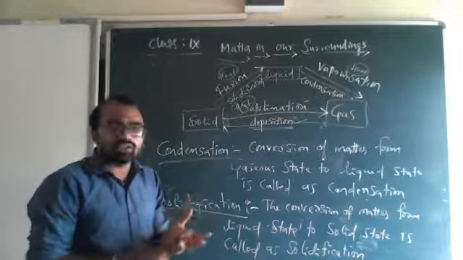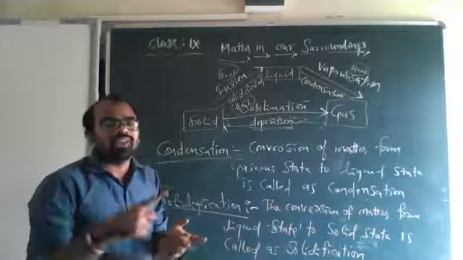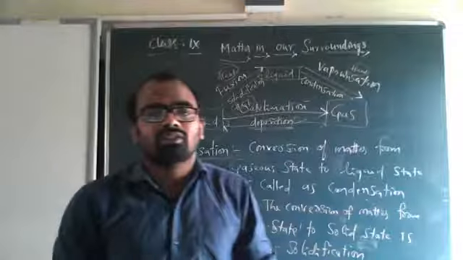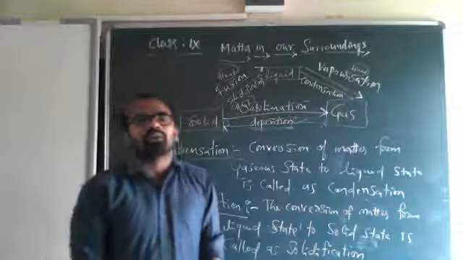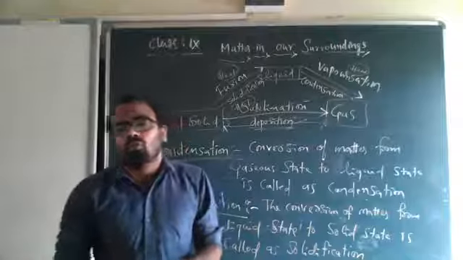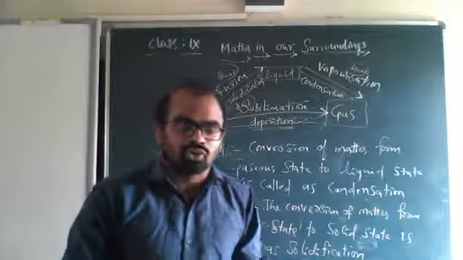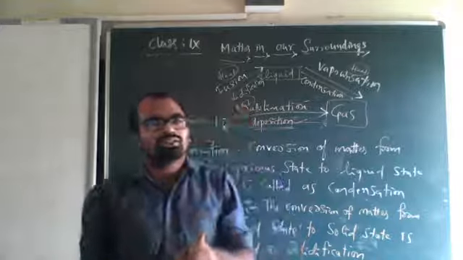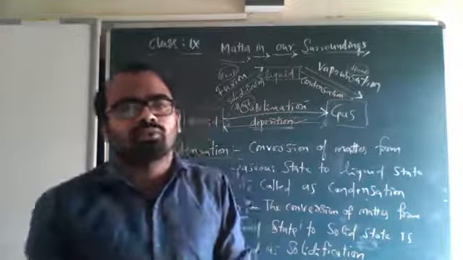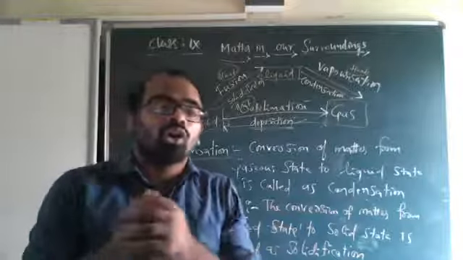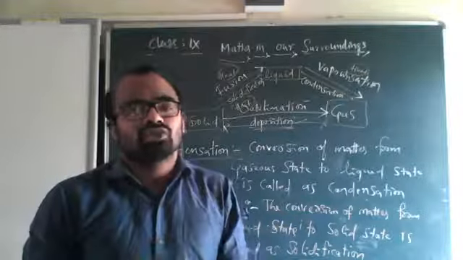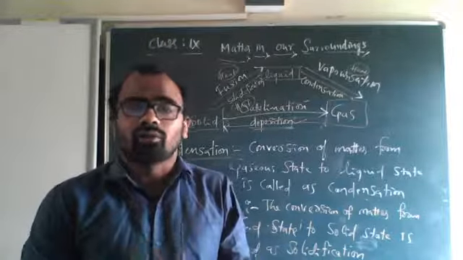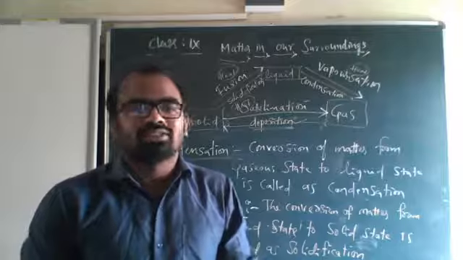Next, boiling point, melting point, latent heat of fusion, latent heat of vaporization: these other definitions you have to remember. And the boiling point and melting point of water, both in Kelvin and degrees Celsius. Boiling point of water is 100 degrees Celsius or 373.15 Kelvin, and melting point of ice is 0 degrees Celsius or 273.15 Kelvin. These all things you have to remember. Remaining things we will see in the next class.